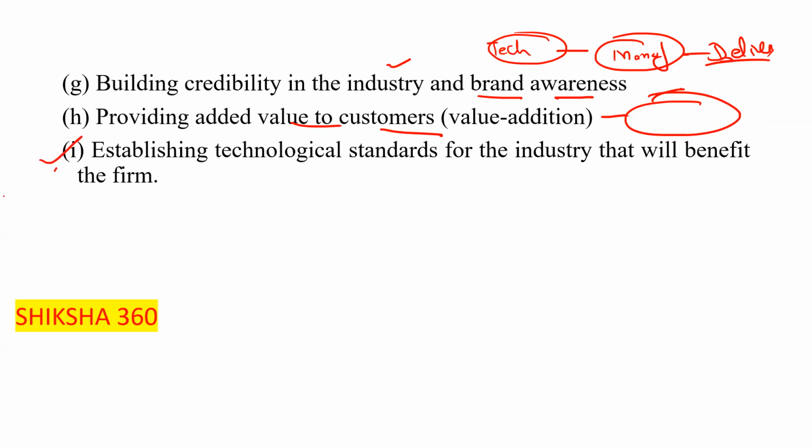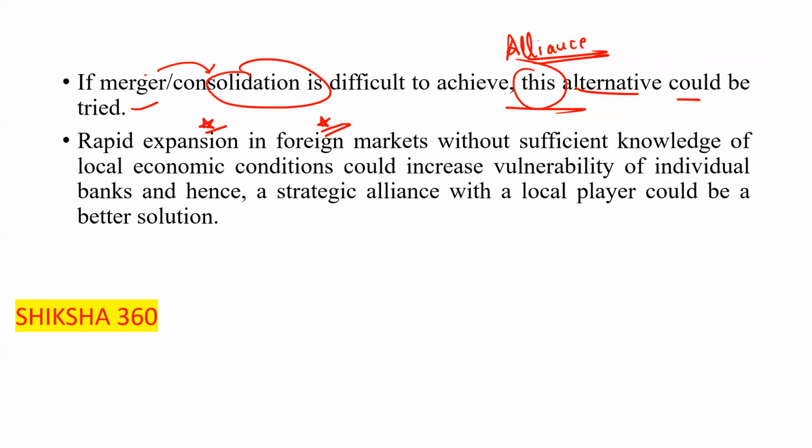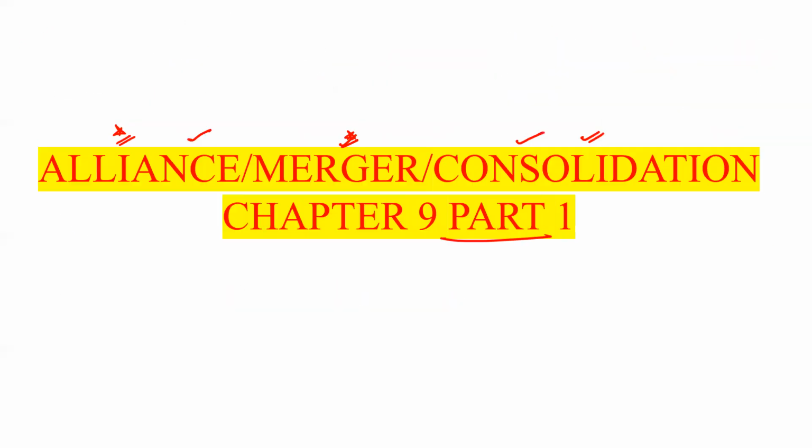Last one point, that is establishing technological standards, clear, establishing technological standards for the industry that will benefit the firm, clear. So we have to implement any new technology that helps to reduce our time and also helps us in the accuracy, clear, in the more accuracy. Okay, so this is the basic discussion regarding the strategic alliance and what are the benefits of that, clear. So we have discussed all these points.